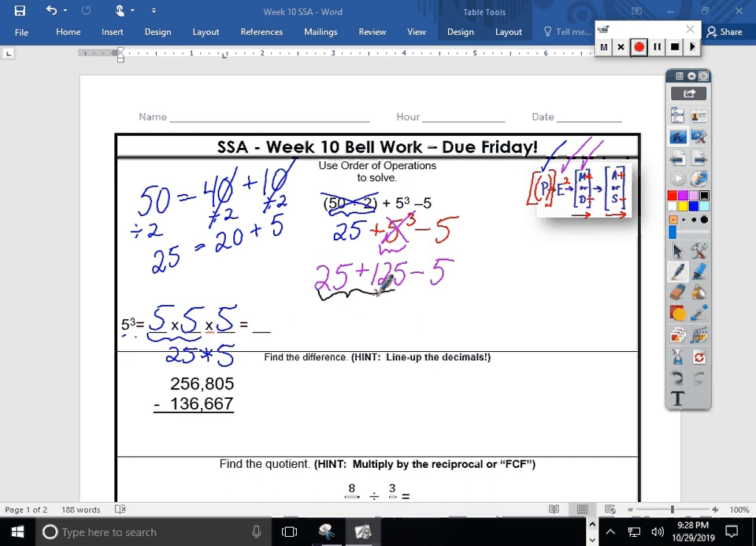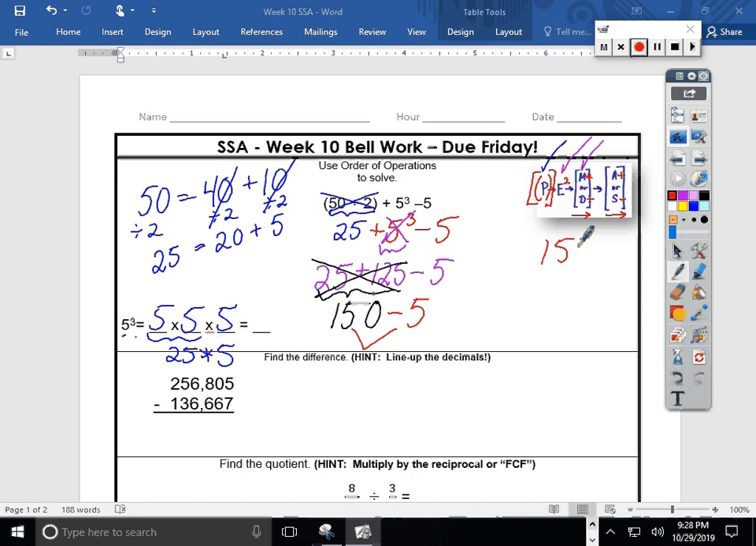25 plus 125. Oh, that reminds me of money. If I have $1.25 and I get 25 cents more, I'm going to have $1.50. I need to remember to bring down everything I haven't used yet and maybe cross off what has been used up. So I'm going to cross off that addition that we took care of and bring down the subtraction next. The last thing I have to do is subtract here. So 150, take away 5.